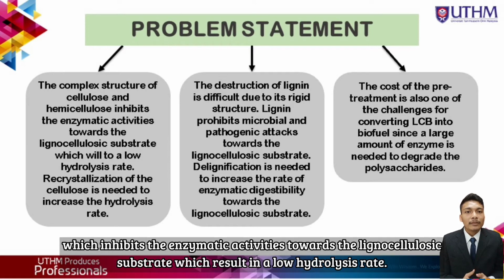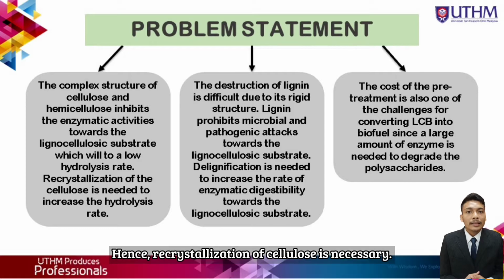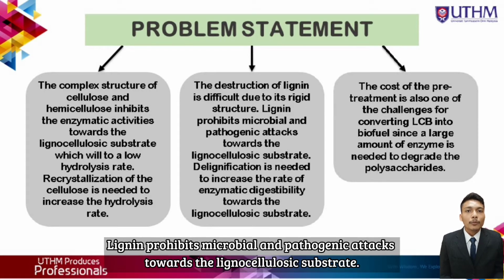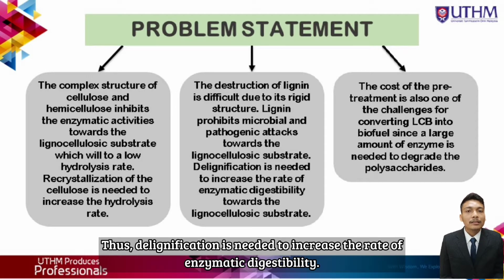The problem statement for this study is the complex structure of the cellulose and hemicellulose, which inhibit the enzymatic activities toward the lignocellulosic substrates, which result in a low hydrolysis rate. Hence, recrystallization of cellulose is necessary. Furthermore, the destruction of lignin is difficult due to its rigid structure. Lignin prohibits microbial and pathogenic attacks toward the lignocellulosic substrates. Thus, delignification is needed to increase the rate of enzymatic digestibility.